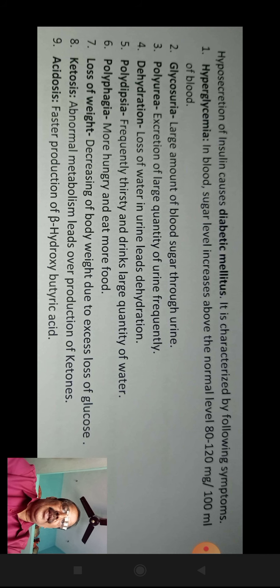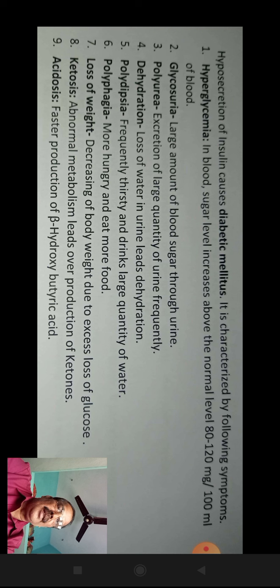Hyposecretion of insulin causes diabetes mellitus, sugar complaint. It is characterized by the following symptoms. First, hyperglycemia. Hyperglycemia means blood sugar level increases above the normal level of 80 to 120 milligram per 100 ml of blood.